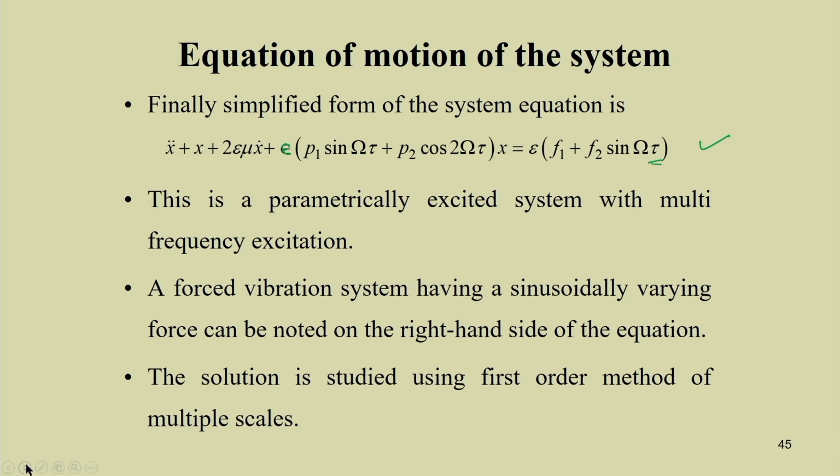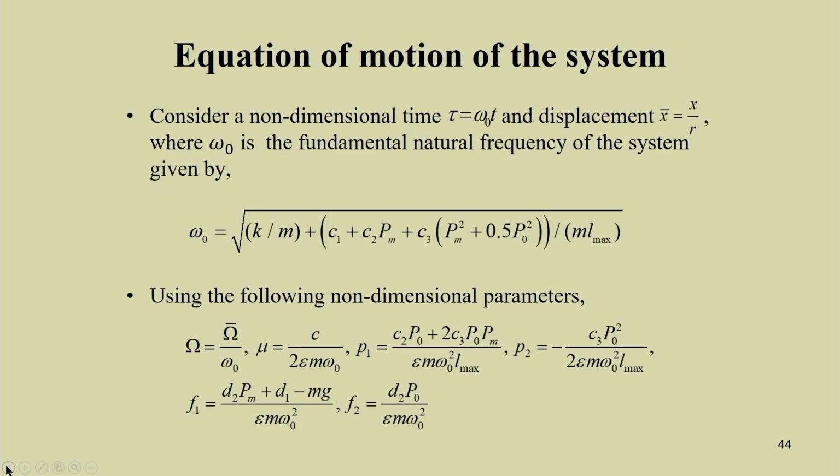You can observe this non-dimensional time is written in this form: tau equal to omega 0 t. Here t is the time in seconds and omega 0 is in radian per second. So the seconds cancel, and tau becomes non-dimensional. So you can take a non-dimensional time tau equal to omega 0 t.